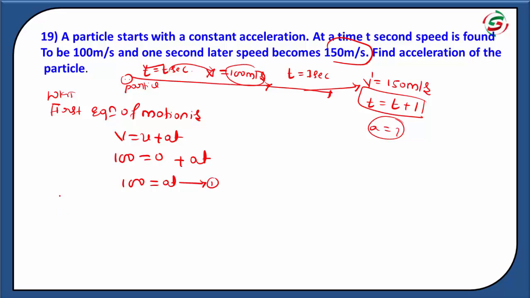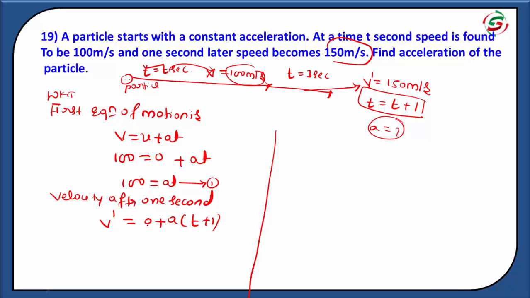Velocity after 1 second: v dash is equal to 0 plus a into t plus 1. V dash is 150, so 150 is equal to a into t plus 1. This is equation number 2.